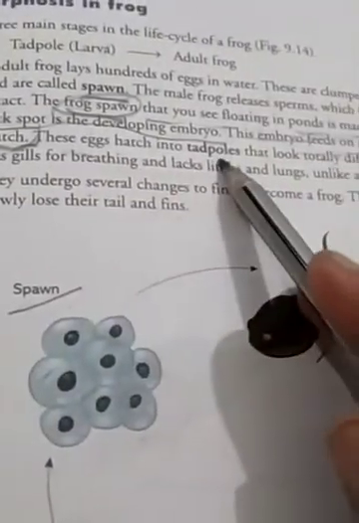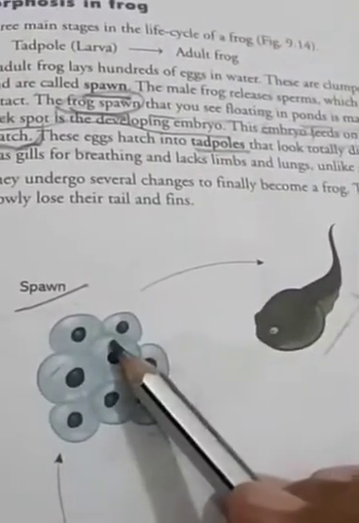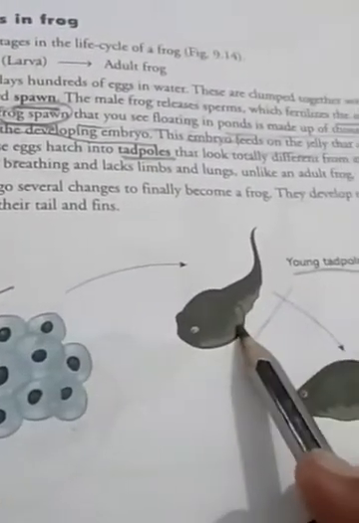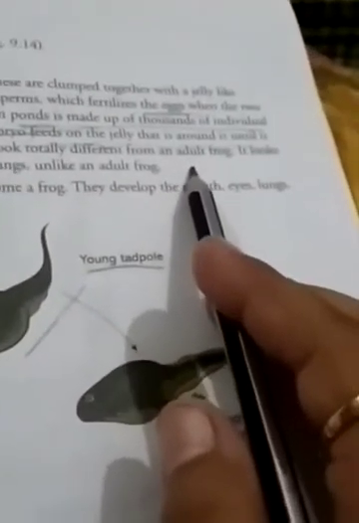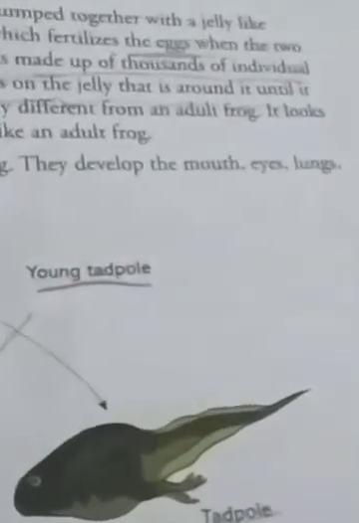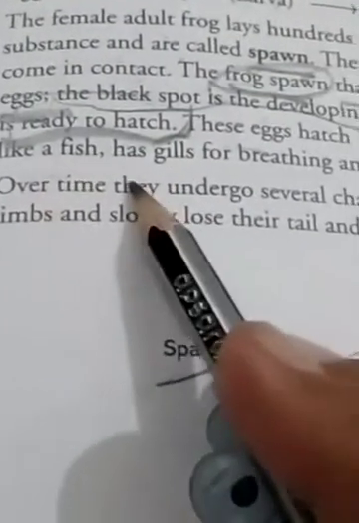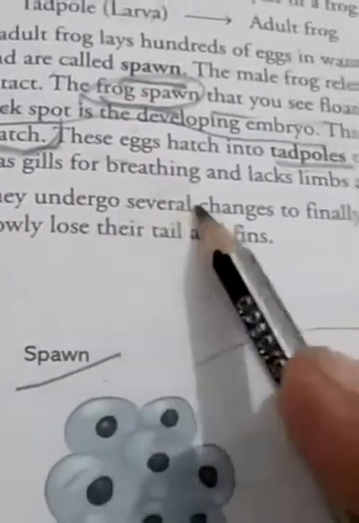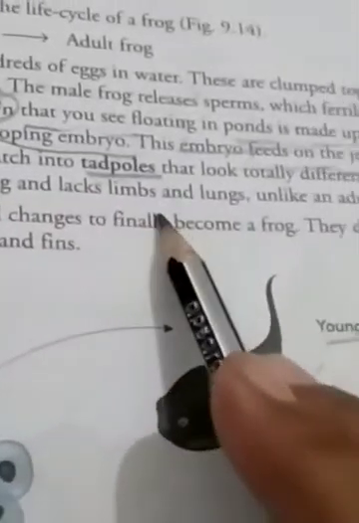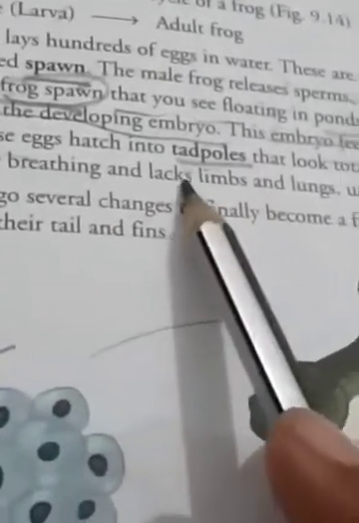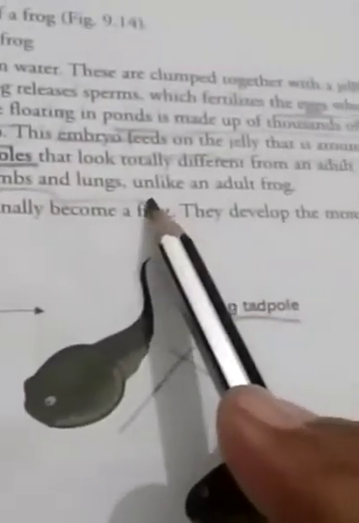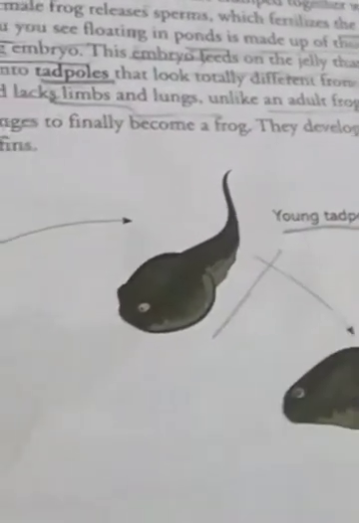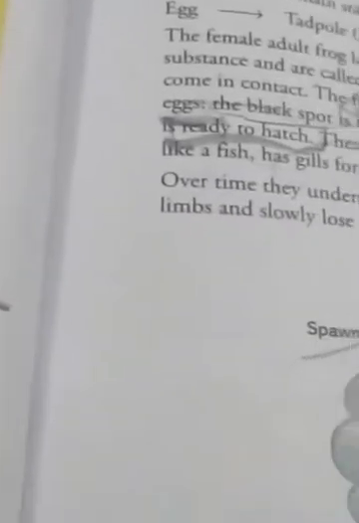These eggs hatch into tadpoles, which look totally different from an adult frog. It looks like a fish. It has gills for breathing and lacks limbs and lungs, unlike an adult frog. It is not like the adult frog.